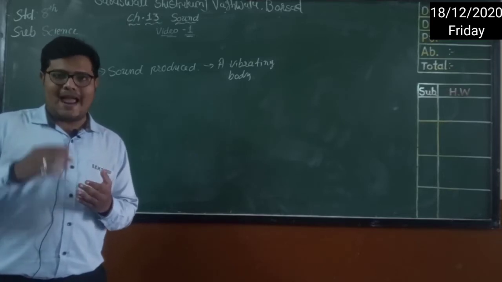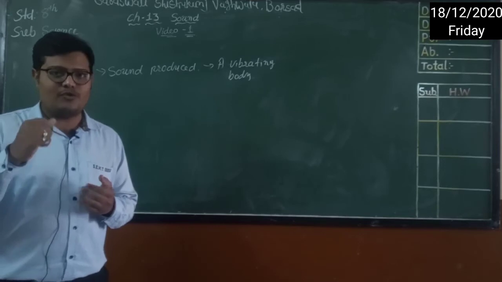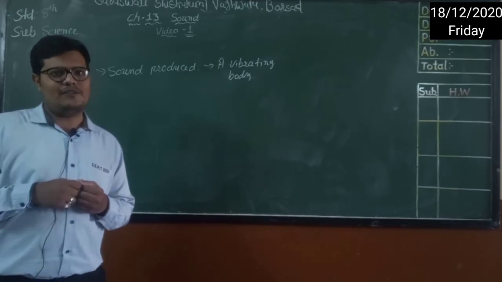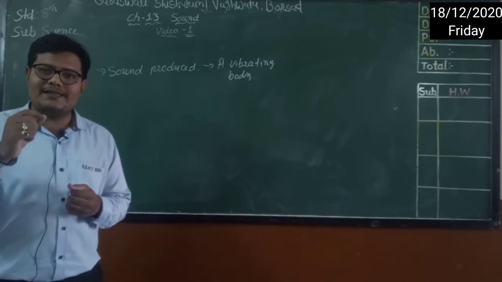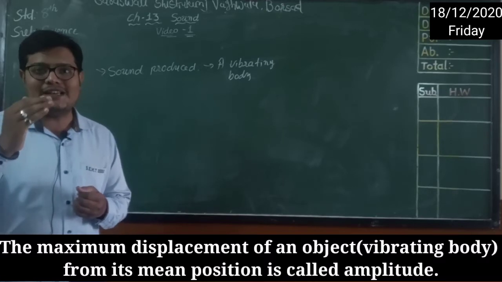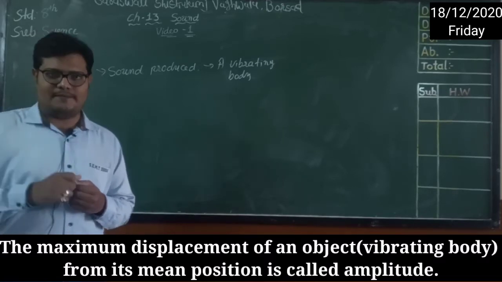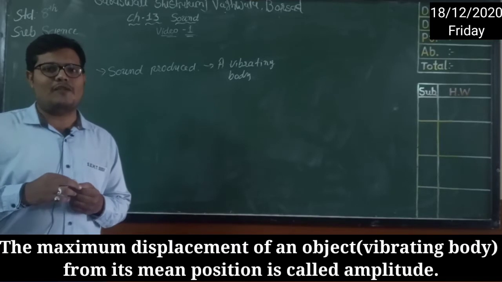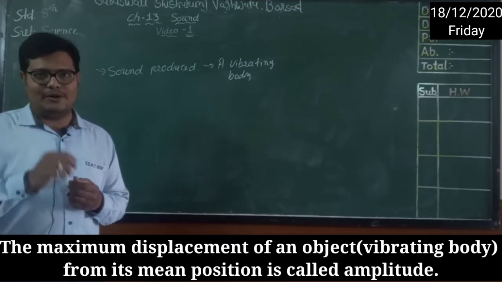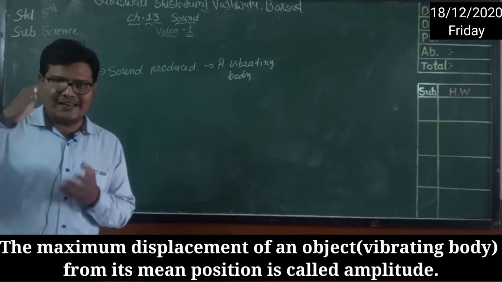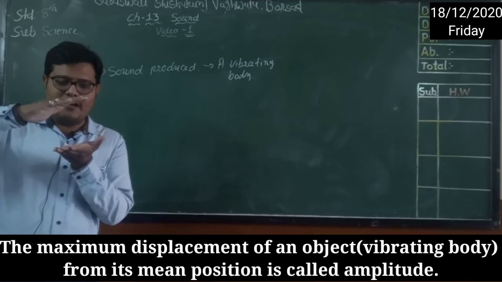Now you will wonder, what is this amplitude of the vibration? Amplitude means the maximum displacement of an object. Maximum displacement of an object, that is called amplitude. But if it is a minimum, it is not getting away from the mean position.